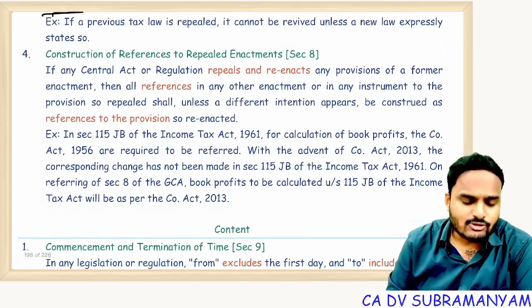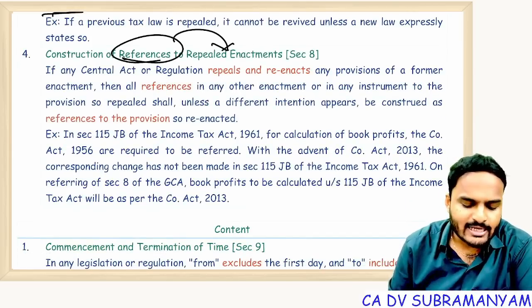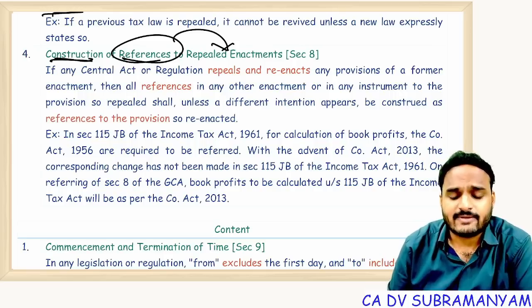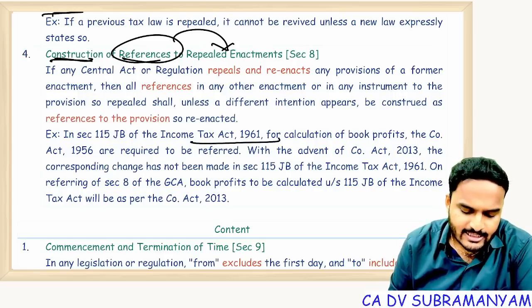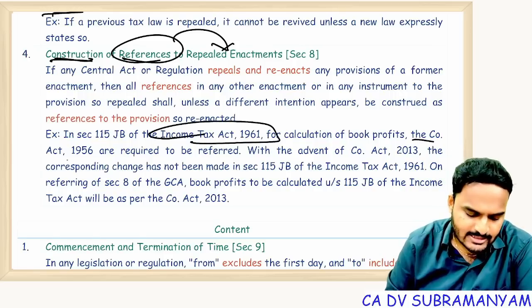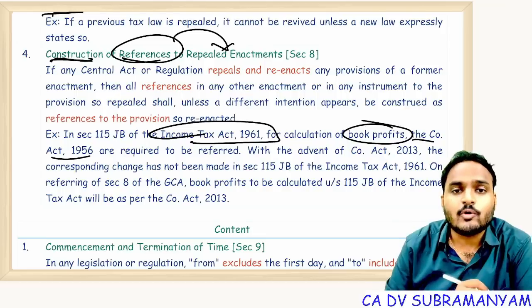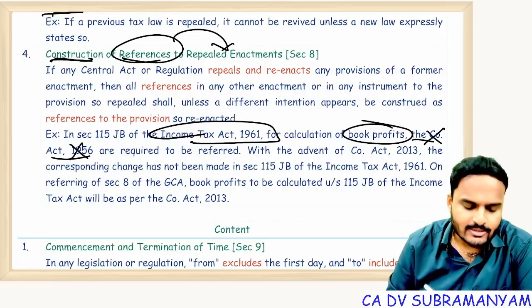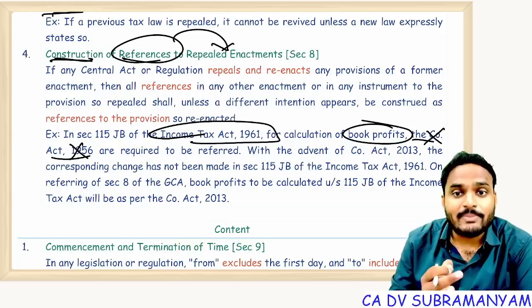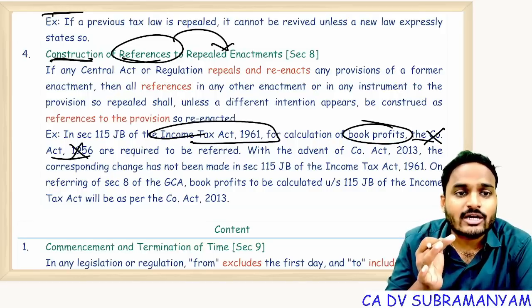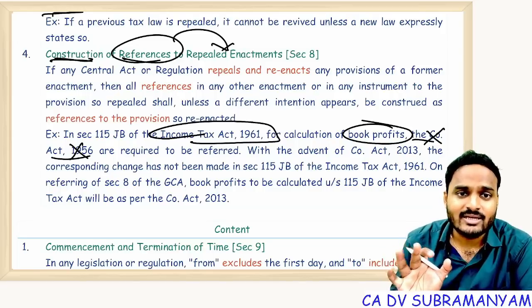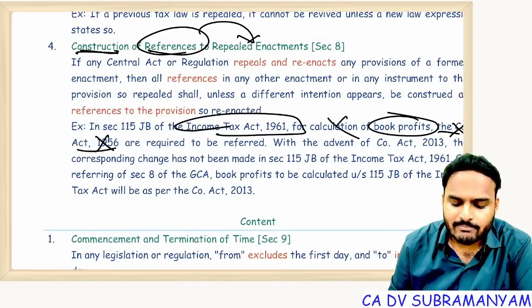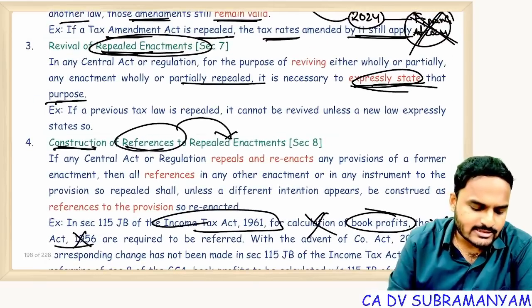Next one, construction of reference to the repealed enactments. Construction, understanding, references, sections. For example, the Income Tax Act is giving reference to the Companies Act 1956 with respect to calculation of book profits. When the Companies Act 1956 got repealed, that doesn't mean the Income Tax Act 1961 provision is getting repealed. This is one more point you can see here.